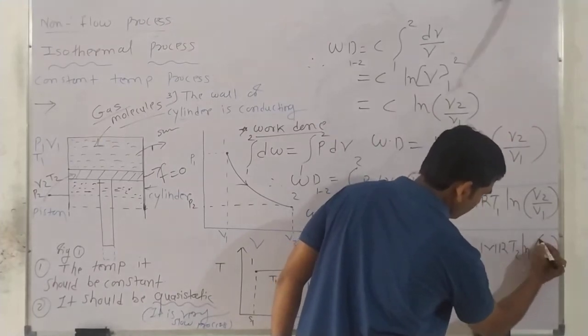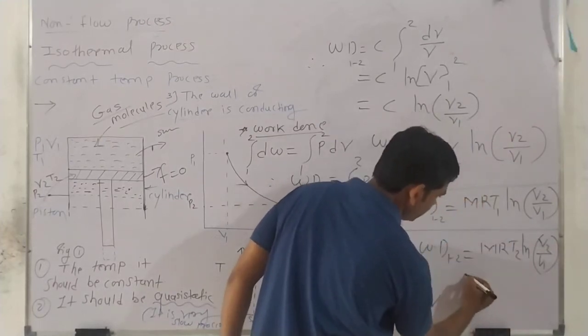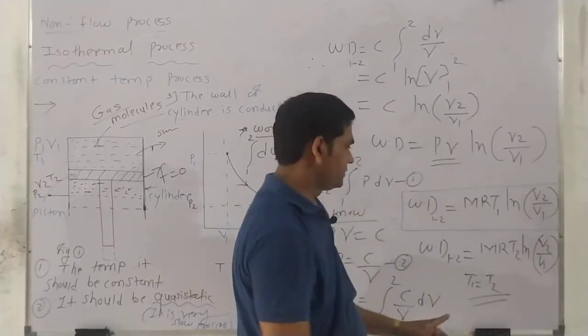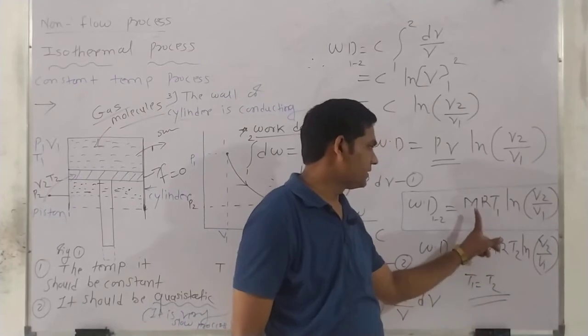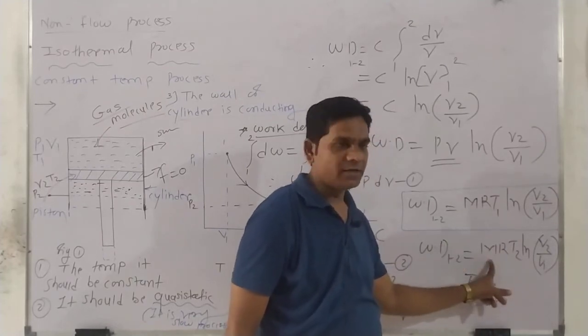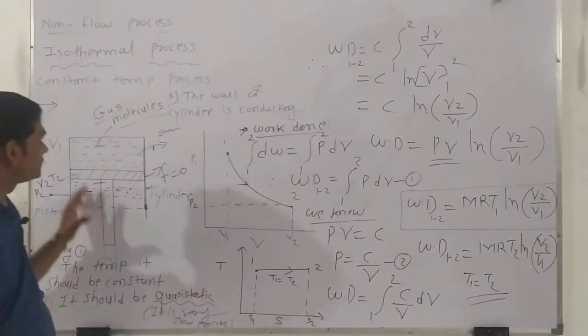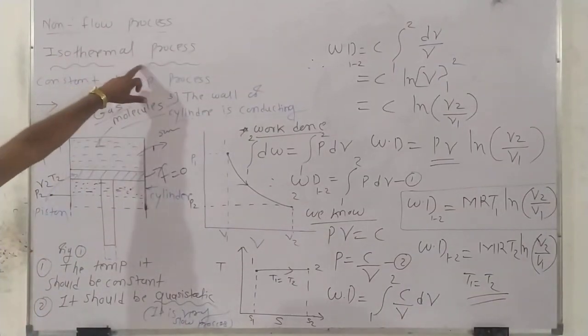Why? Because this T1 is equal to T2. This temperature is the same here, and mR is also constant. So this much work is produced by this isothermal process.